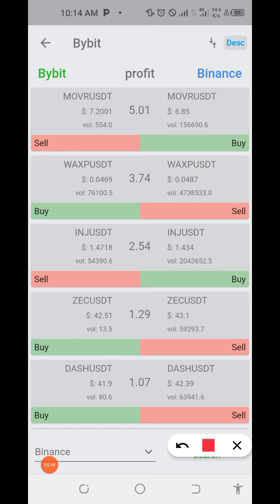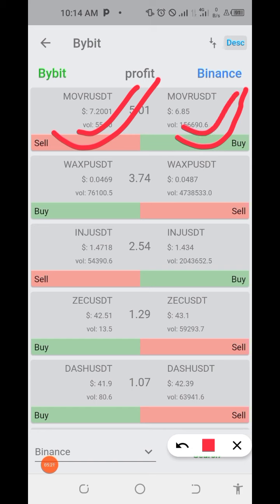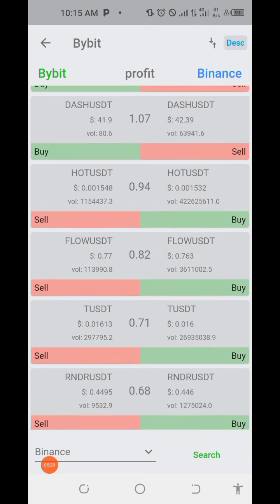That means we can buy from Binance right now and sell on what? On Bybit. But looking at this one right now, you discover that the volume is very, very low compared to the one in Binance, which means you can buy from Binance, but here the volume is low, you cannot sell on Bybit. Okay, all right. So this is how you actually need to check. You can check as many coins as possible, and you won't see profit that day. Just leave it and come back the next day. That is what coin arbitrage is all about.